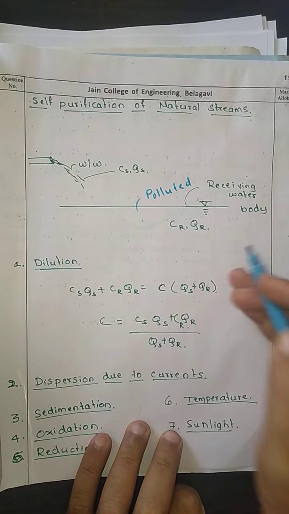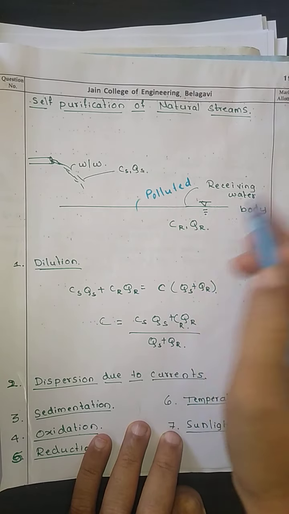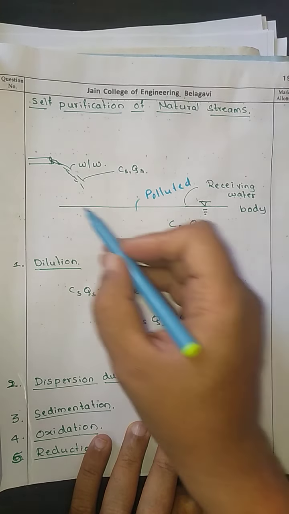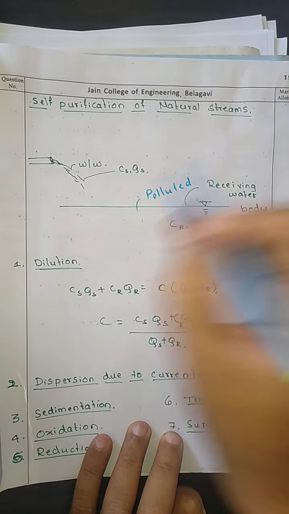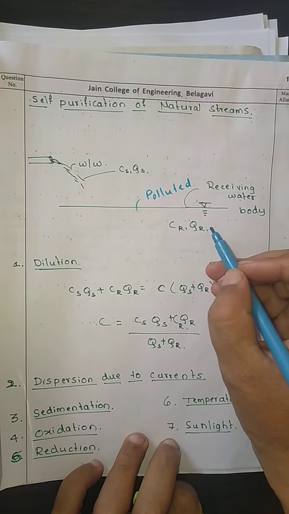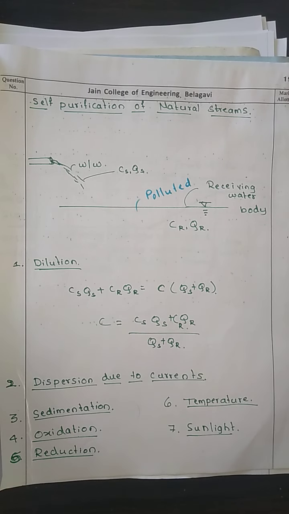That is what we call self purification of the stream. That means you are not giving any treatment to the receiving water body to get purified, but on its own it recovers or treats itself. That is nothing but the self purification process.